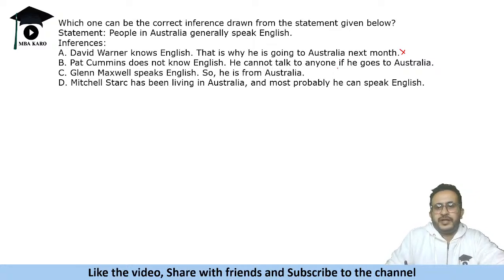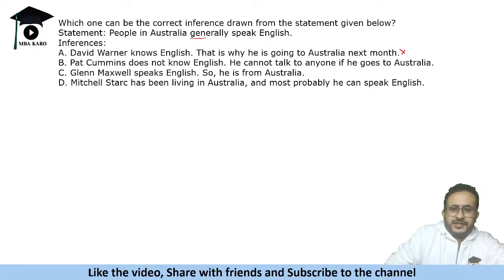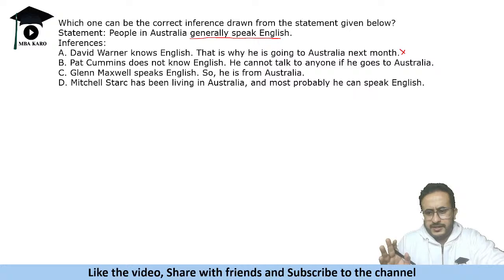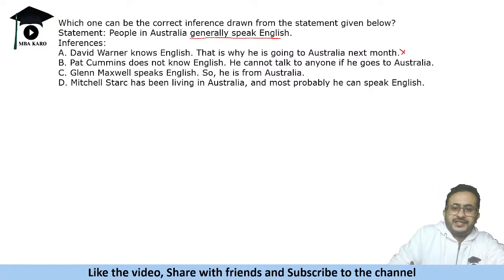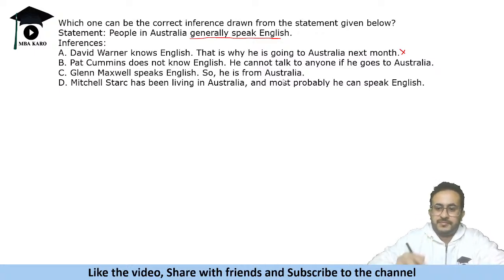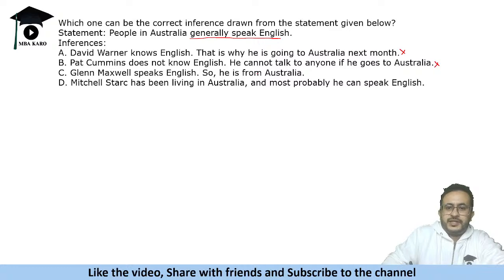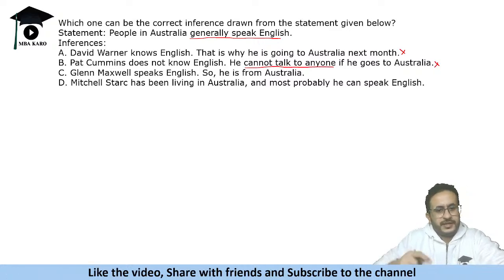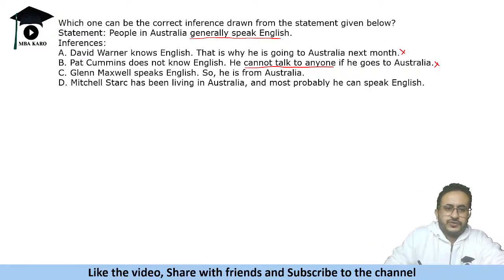He cannot talk to anyone if he goes to Australia. Now we are given that people generally speak English, right? It is not given that all people speak English. Now this is an extreme case. He cannot talk to anyone. So the statement is not extreme, but this is an extreme option. Extreme ho gaya na? Maybe he knows some other language. People know that language also.